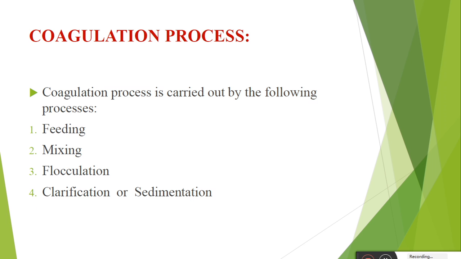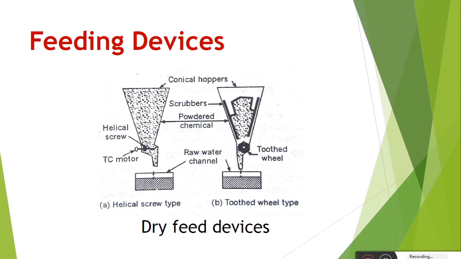Now we have to discuss them one by one in detail. Whenever we do the coagulation process, first of all we do feeding, then mixing, then flocculation is formed, and lastly clarification or sedimentation.